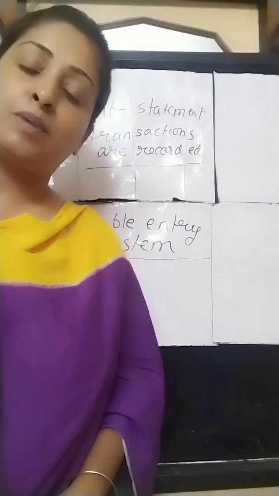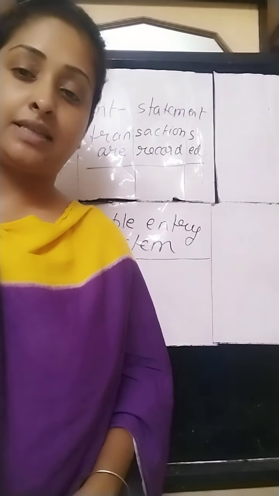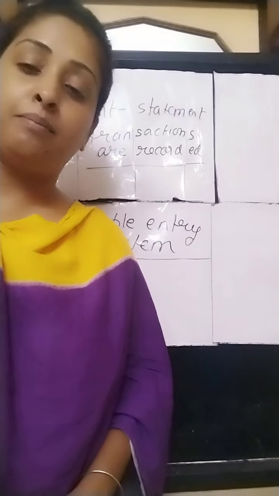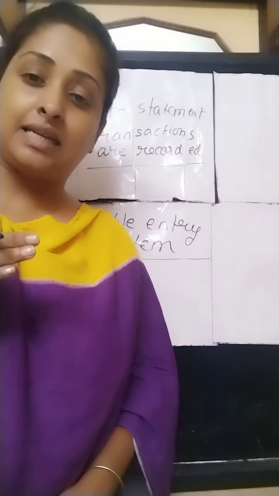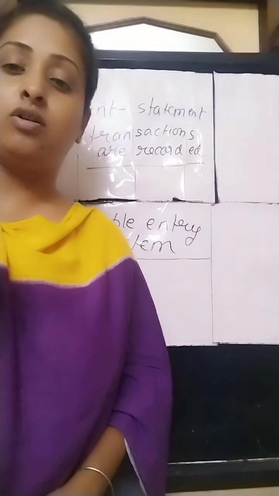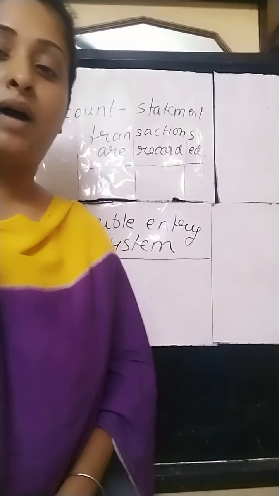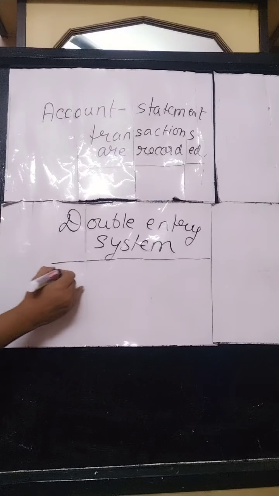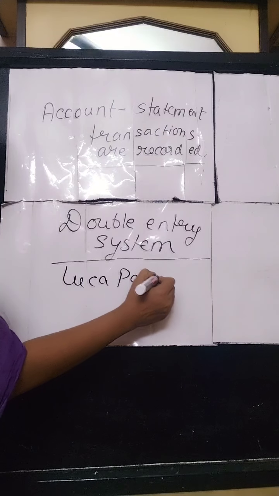There is a dual aspect of every transaction, and that is the concept of double entry system. Every transaction must have a debit and a credit, and the debit item must be equal to the credit item. This is the main concept of double entry system, which was first introduced by Luca Pacioli.